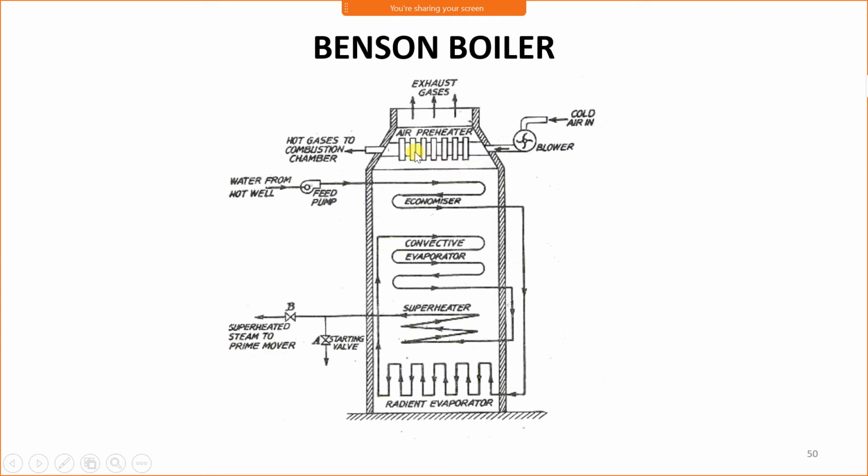Again, air preheater is used here. It takes air from the atmosphere, passes through the air preheater. In the air preheater, air is preheated and that preheated air is supplied to the furnace. Furnace is not shown here, but it is supplied to the furnace. Here there will be a grate. From the grate, combustion takes place and the flue gases move in the upward direction. First they pass through the radiant evaporator, then superheater, then convective evaporator, then economizer, then air preheater, and then through the chimney it is exhausted to the atmosphere.